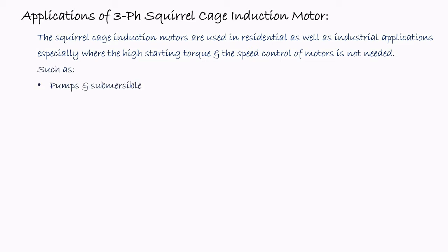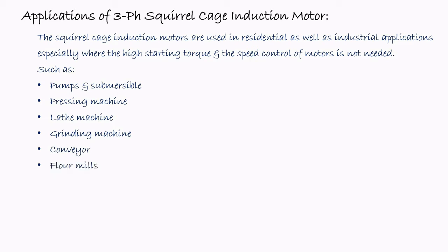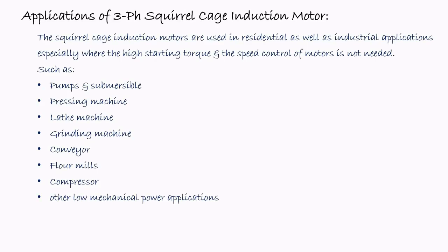So this type of motors are used in applications like pump and submersible pumps, pressing machines, lathe machine, grinding machine, conveyor, flour mills, compressors, and other low mechanical power applications. So these are the applications of the squirrel cage induction motor. These are some applications.